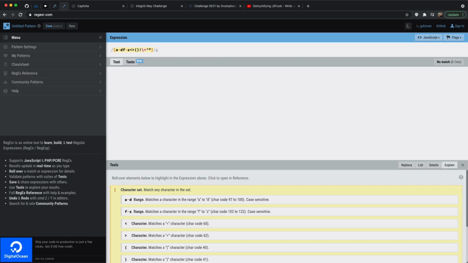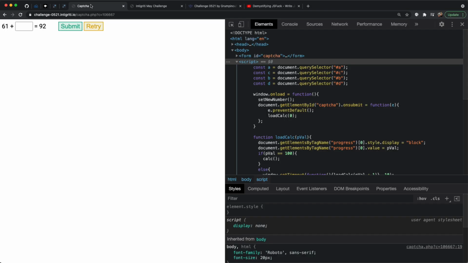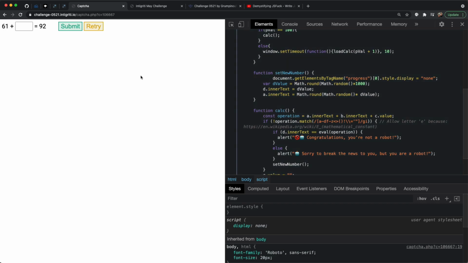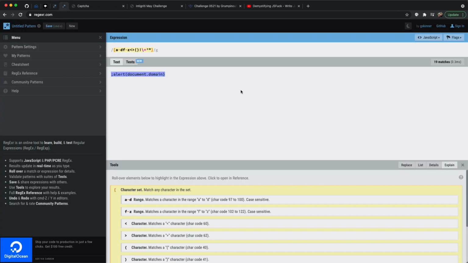So if we look over the characters that we have filtered out, this is what's taken directly out of the source code, and let's try something that we might want to put into an eval, right? So let's say we end off any original input, and we probably want to do an alert, and let's do the full document.domain like the challenge wants us to do. You can see almost every character here is not allowed through, with a few exceptions. There's one really interesting one, which is the fact that E is allowed through. It's specifically mentioned in the source code that the letter E is allowed through. But pretty much outside of that, we're very heavily filtered here.